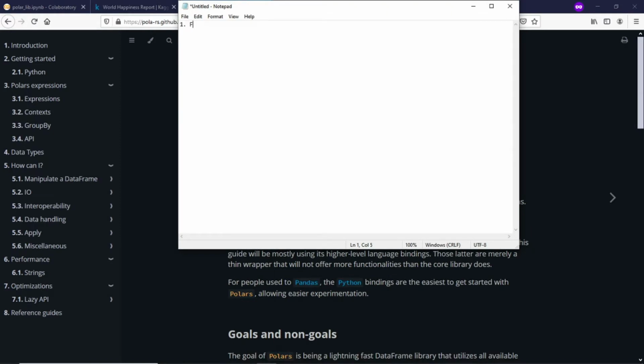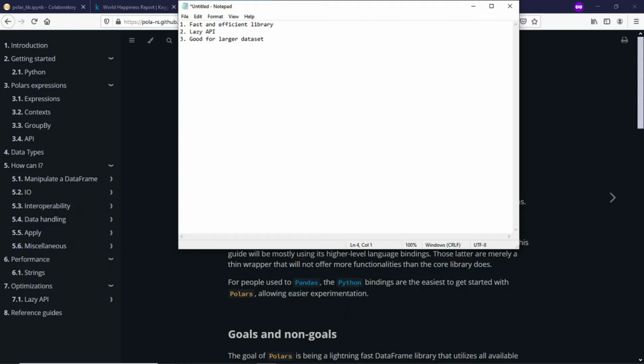So the first point is it is a fast and efficient library compared to Pandas, where if the data set is very large, it takes a lot of time to go through the code. And the second one is it offers lazy APIs. And the third one is it is good for larger data sets. In case of Pandas, if the data set is large, it struggles and it takes a very long time.